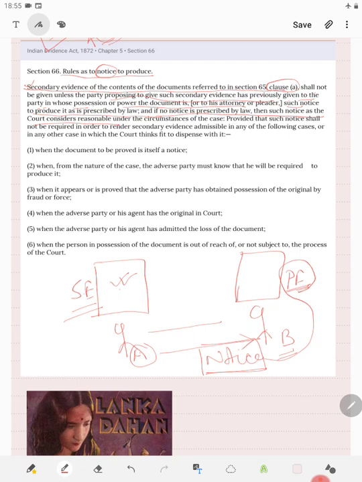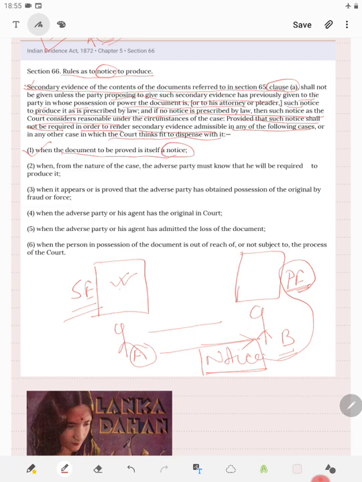What are those circumstances? Provided that such notice shall not be required in order to render secondary evidence admissible if any of the following cases, or the court thinks fit to dispense with it. 1. When the document to be proved is itself a notice.